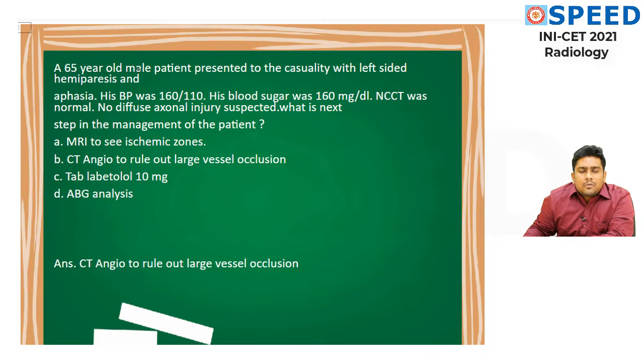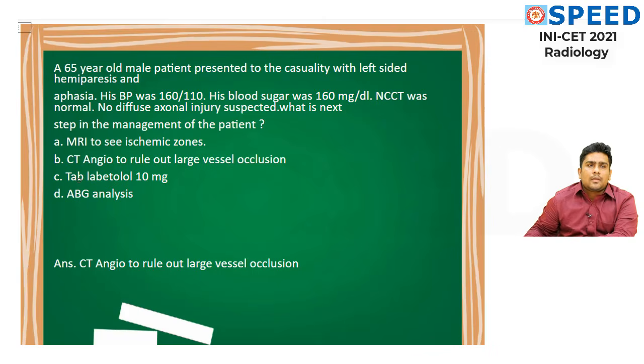A 65-year-old male patient presented to the casualty with left-sided hemiparesis and aphasia. His BP was 160/110 mm of mercury. His blood sugar was 160 milligram per deciliter. Non-contrast CT was done, which is normal. No diffuse axonal injury suspected. What is the next step in the management of the patient? Let's look at the options. MRI to see ischemic zones, CT angio to rule out large vessel occlusion, tablet labetalol 10 milligram, arterial blood gas analysis.